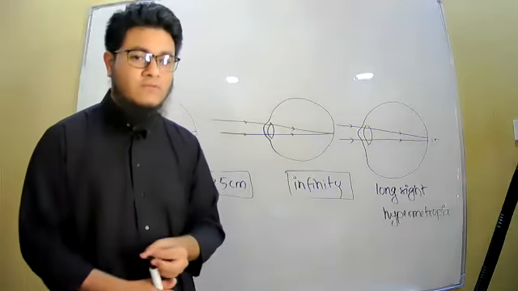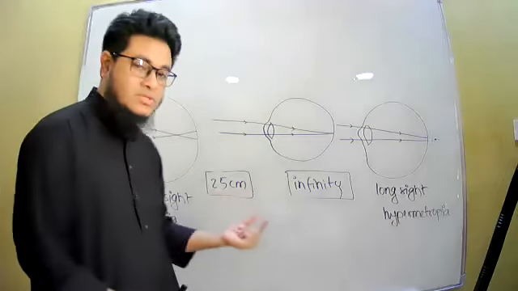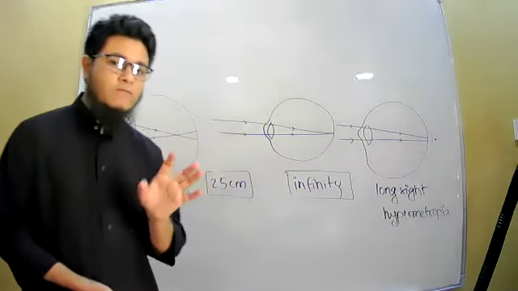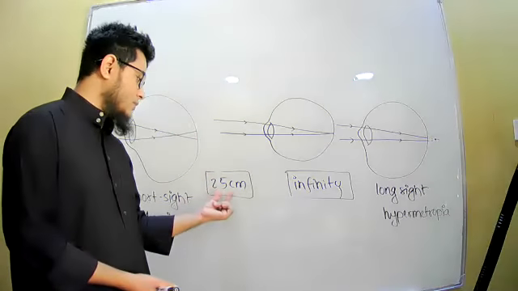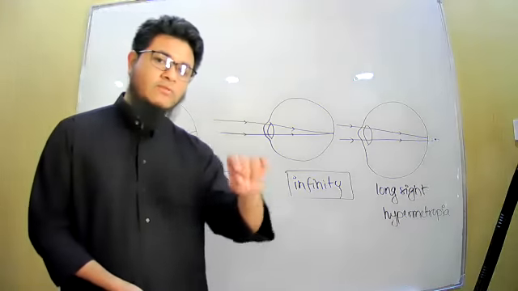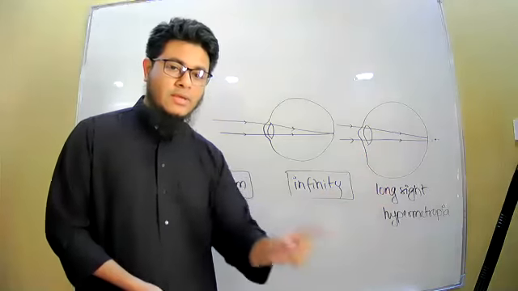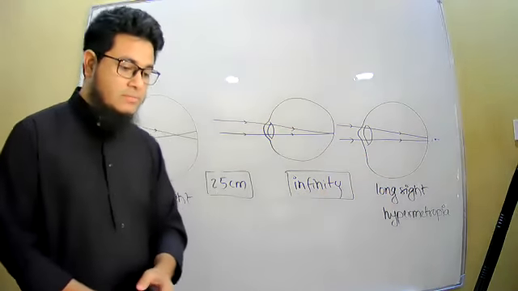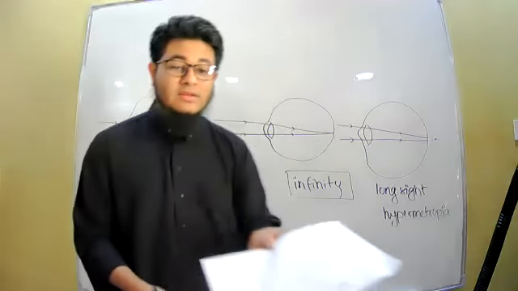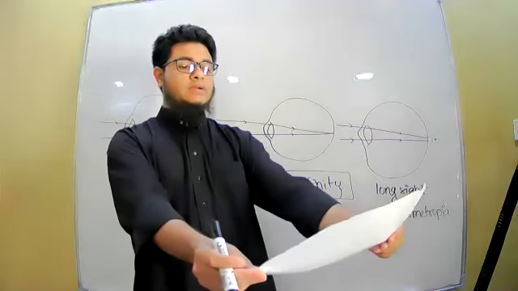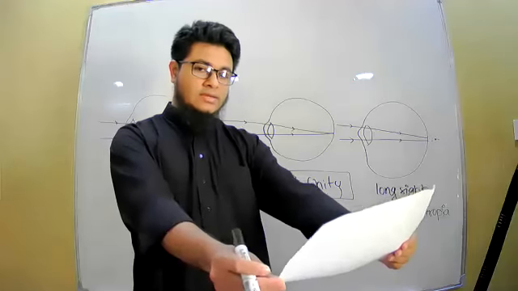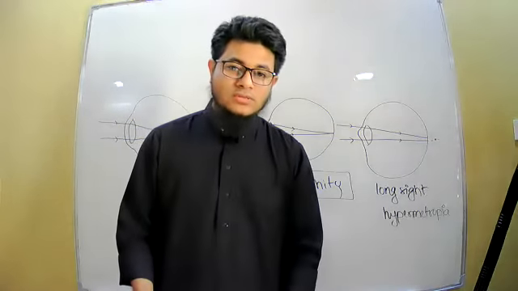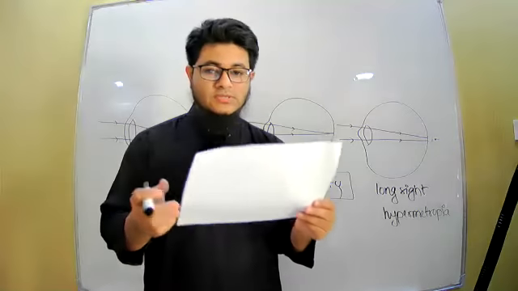So this is another defect of his eye, that he is not being able to see any object which is at 25 centimeter. That is the near point of the normal eye. Okay, so 25 centimeter is the near point, but for a defective eye with hypermetropia, the near point is not 25 centimeter, it is greater than 25 centimeter. You will see many older people, they read newspaper holding it a little bit at a distance, stretching their hand, and then keeping it at a distance, and then they read it. Why do they do this? Because they cannot see the object which is near.